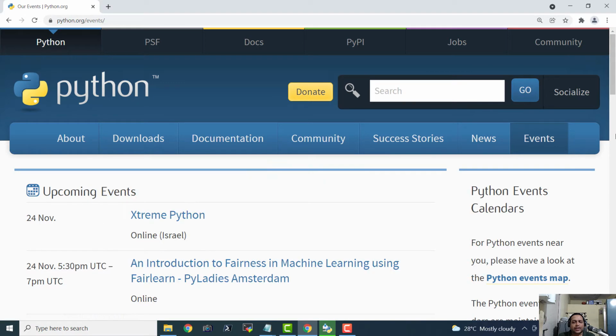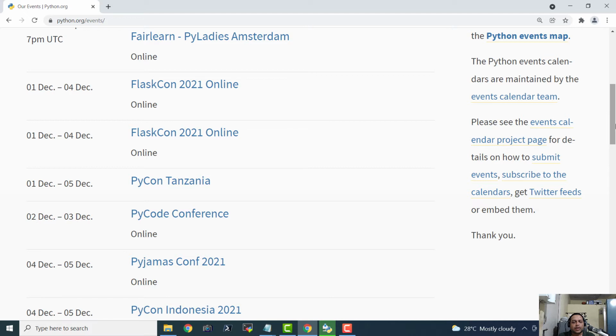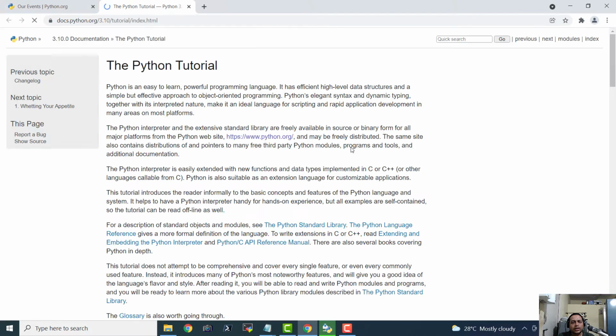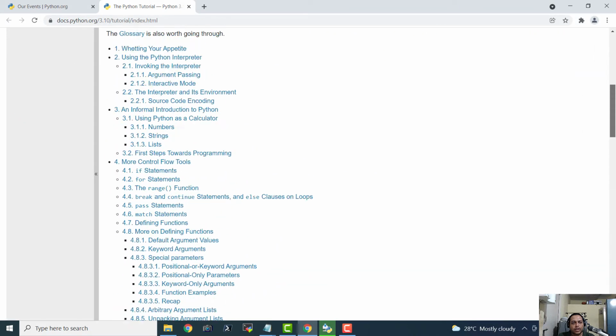Now let us check the status of installation. We have devoted plenty of time to the exploration of the website. And here we are, and this message reads that the Python setup was successful. And we can actually even check the online tutorial. So I'm going to click on that online tutorial, and it has launched a window here.